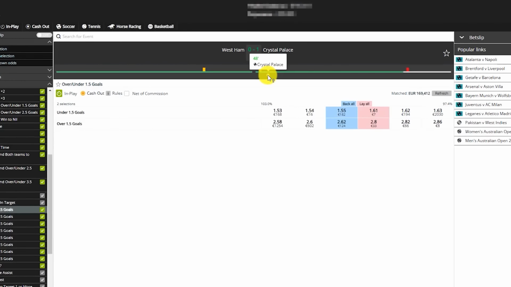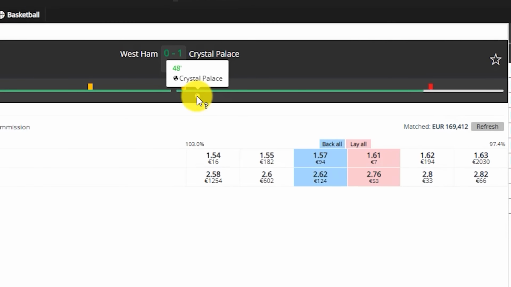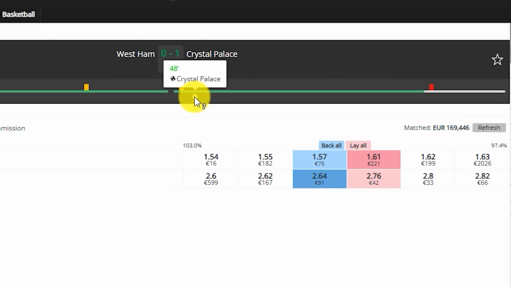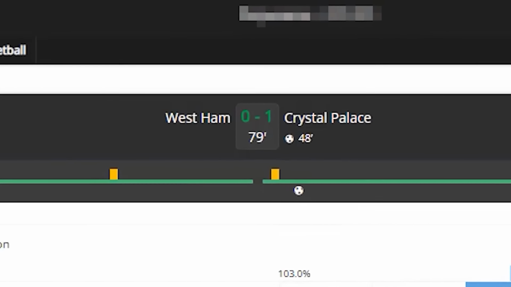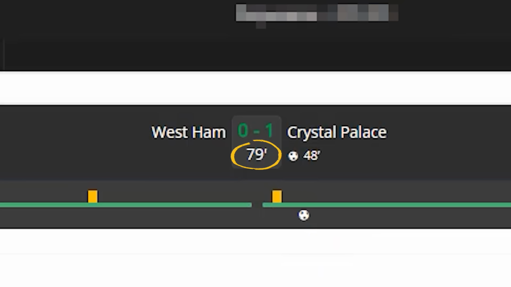But if the second goal doesn't come, we monitor the in-play betting odds until they reach our original lay bet's entry price, where we can cash out for no loss at all. Because of course, we're back in to the same lay odds and for the same stake at exactly the same price. Now, in our example's case, this would have been the final outcome in the 78th minute, as you can see here on the screen. By following this structured approach, we limit your downside, but maximise your potential upside and stay in control.